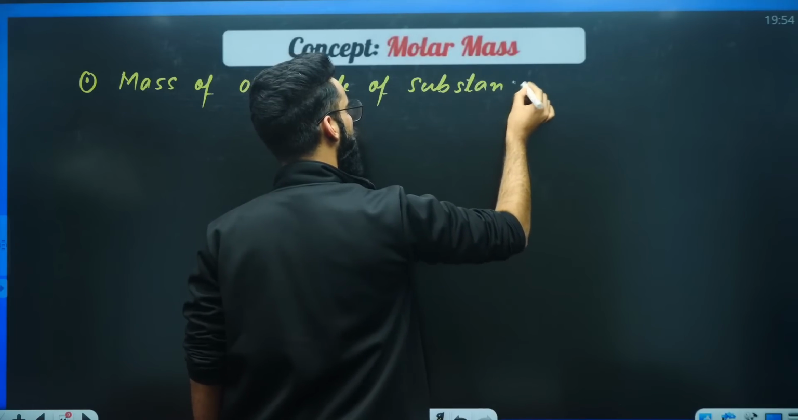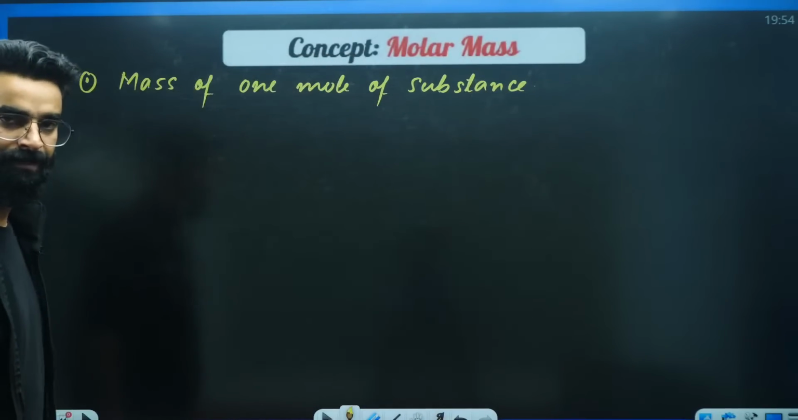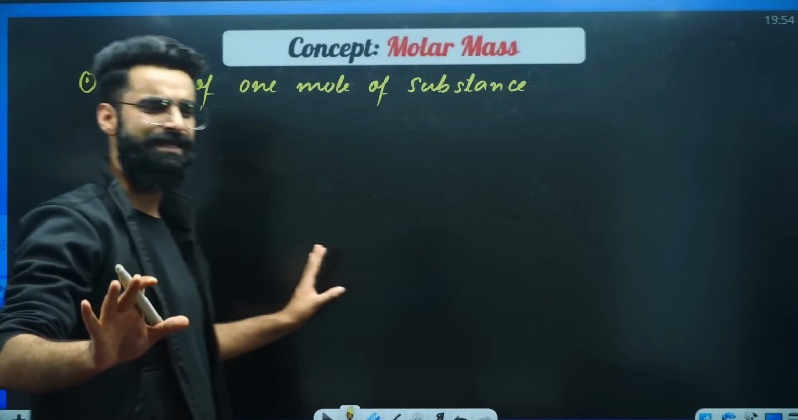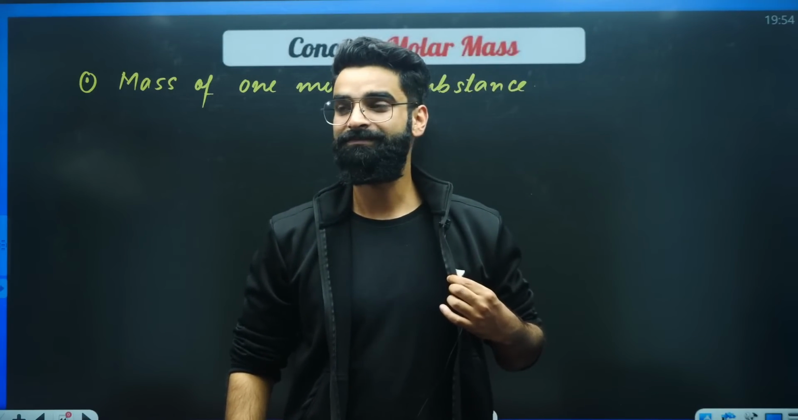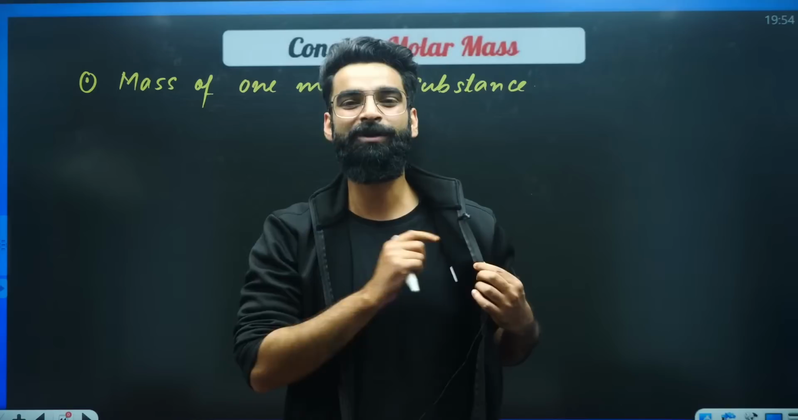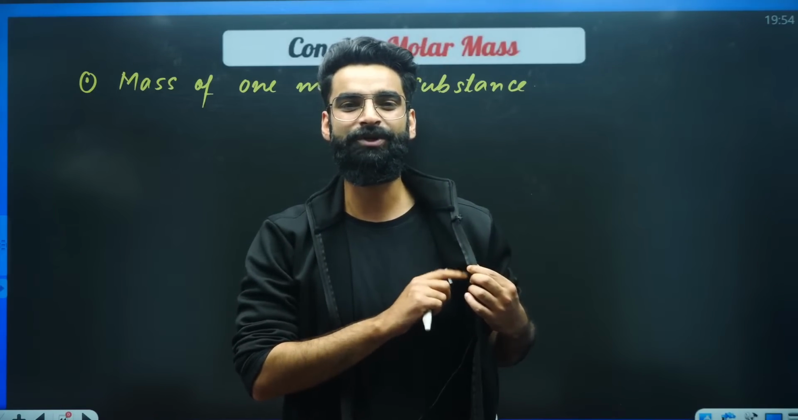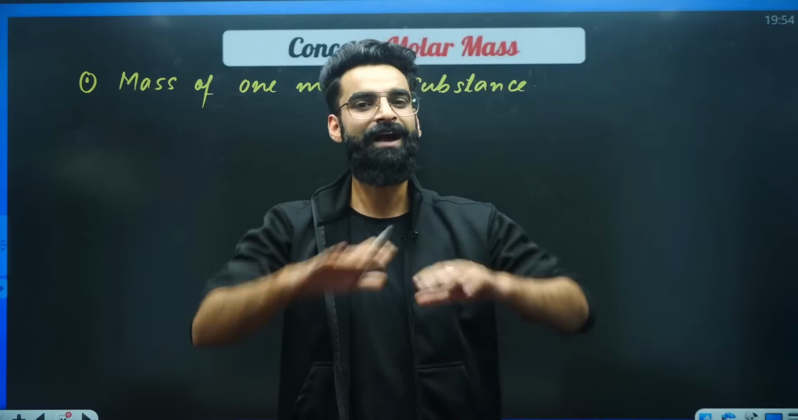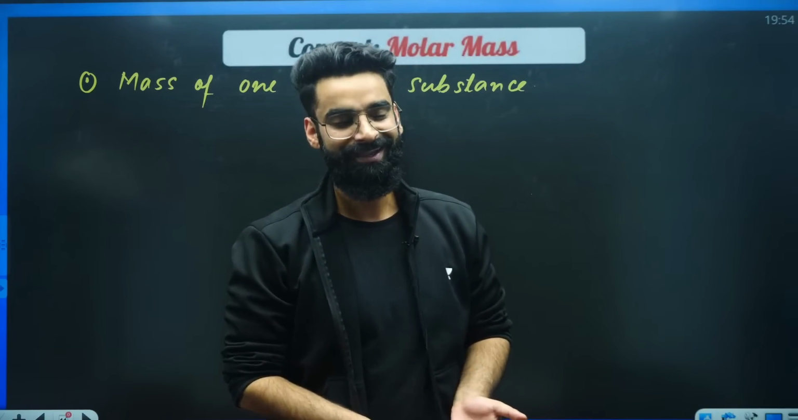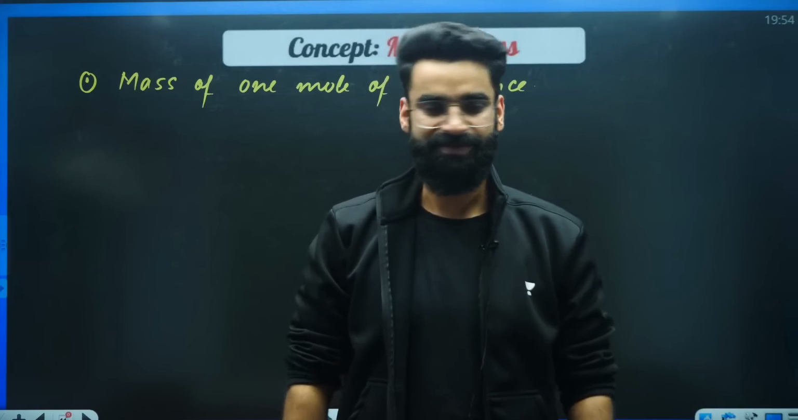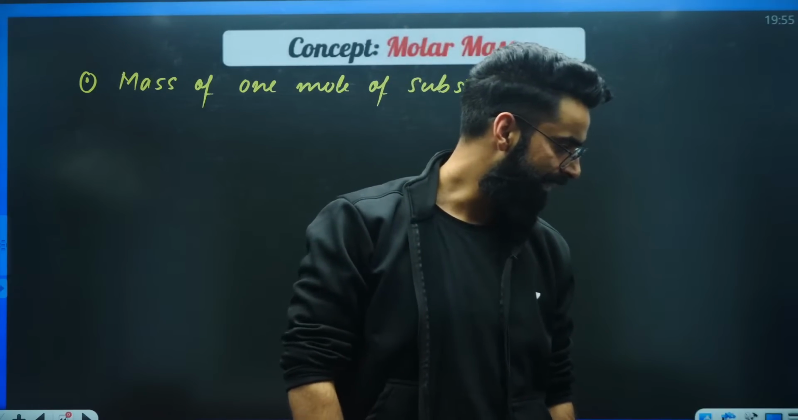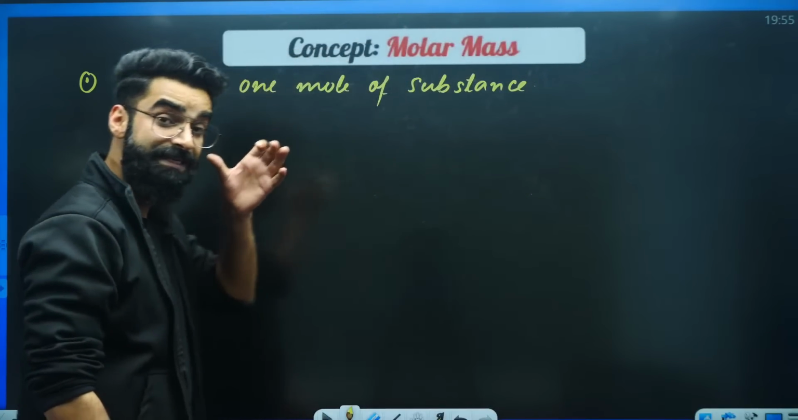The mass of 1 mole of any substance. If you ask me, what is the molar mass of this jacket? I'll ask you, get me 1 mole of jackets. Get me 6.022 into 10 raised power 23 jackets. I'll calculate the mass of 6.022 into 10 raised power 23 jackets. Then I'll let you know what is the molar mass of jacket. Isn't it simple?